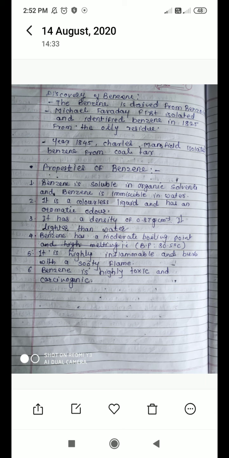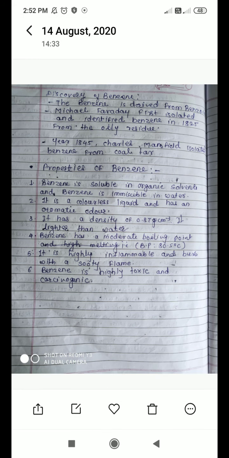Next, it has a density of 0.87 gram per cubic centimeter. It is lighter than water. The density of water is 1. So benzene is lighter than water. When we mix the two compounds, benzene and water, they are immiscible, and benzene will be in the upper phase and water in the lower phase.